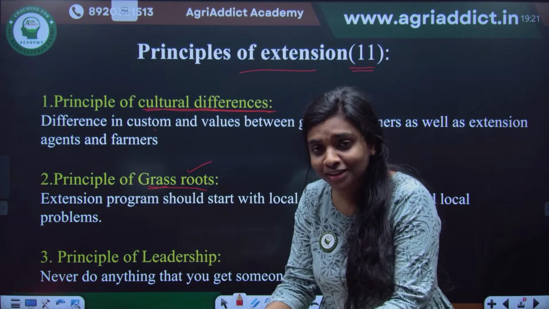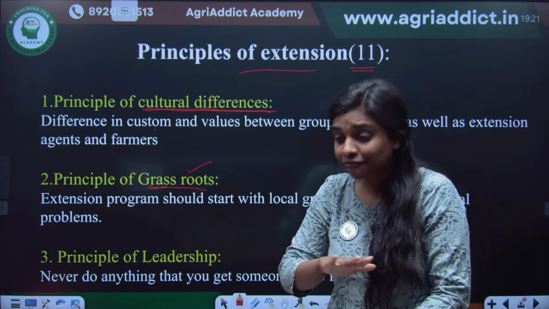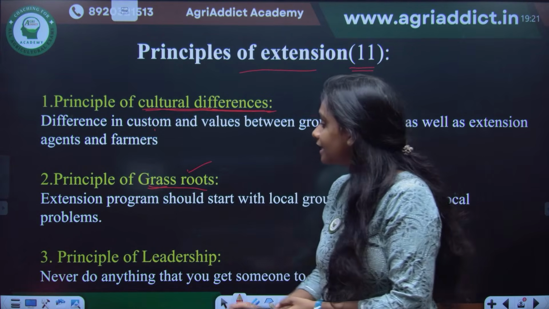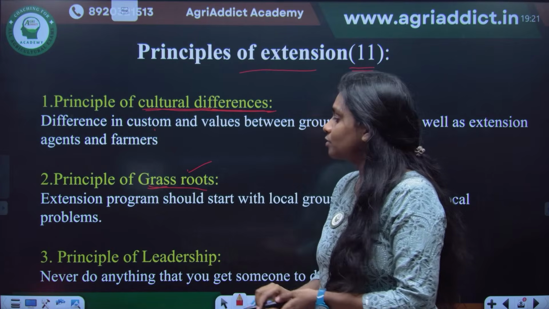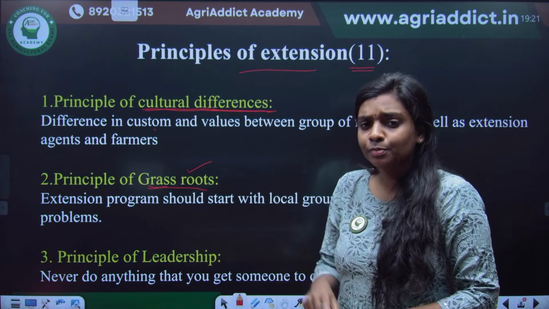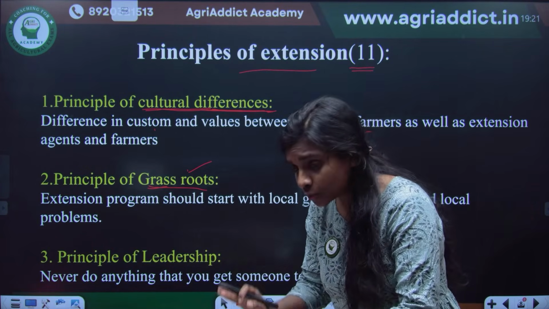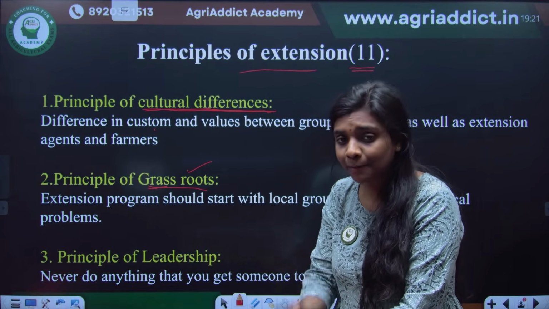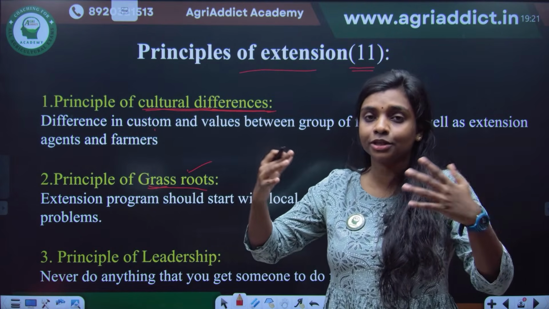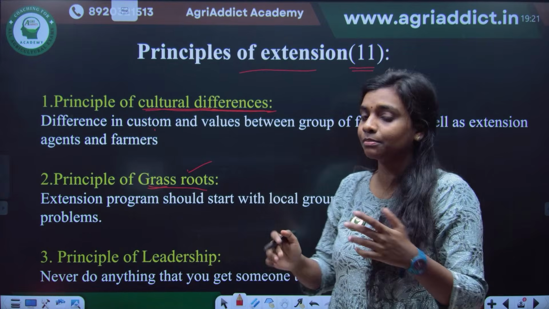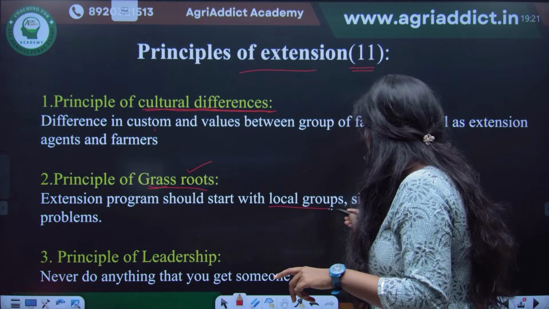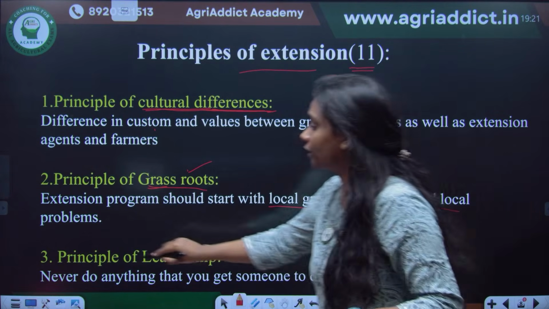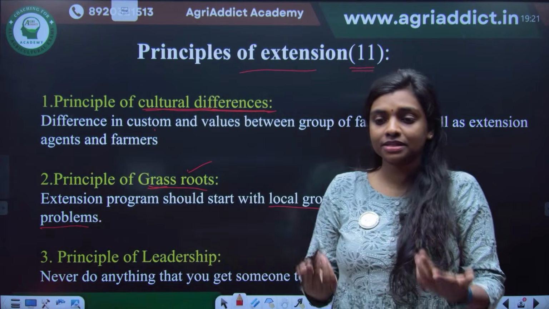Grass is something which grows at the very low level, right? Similarly, the principle of grassroots says that the extension program should start at the lowest level possible, which means with the people. It should not be very theoretical or conceptual in nature, but it should start with the local group, situations, and local problems. Sometimes a question can come,